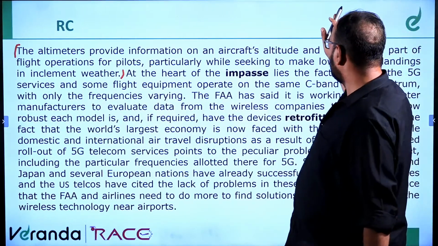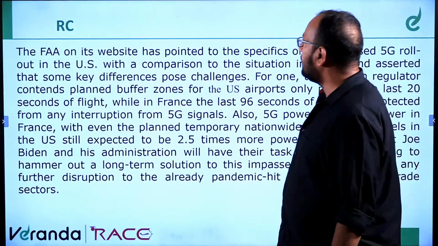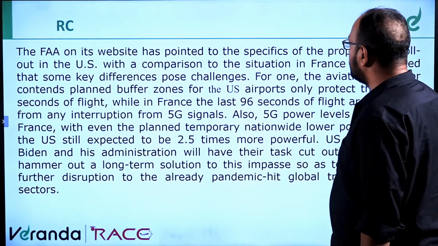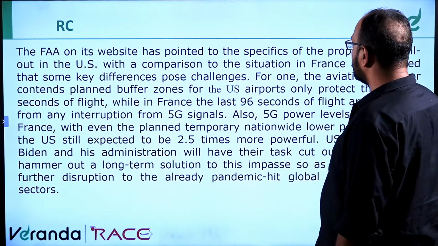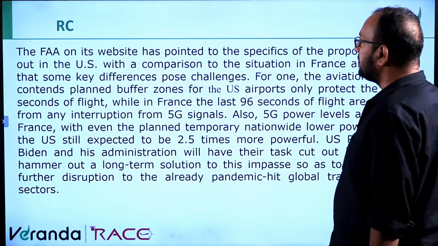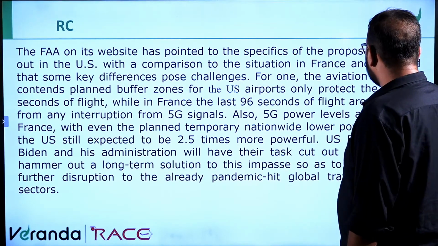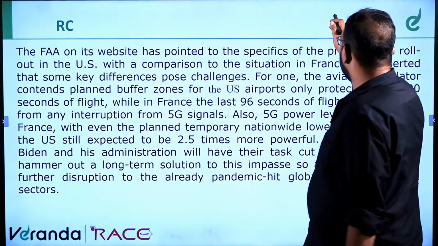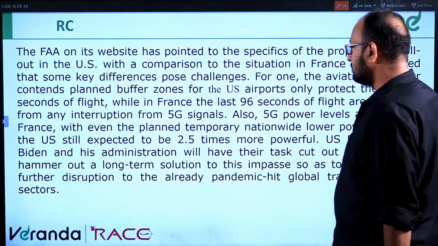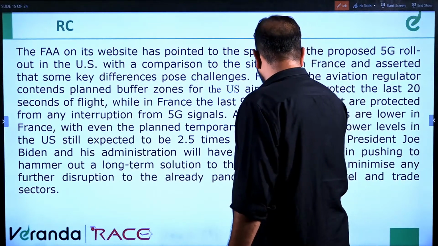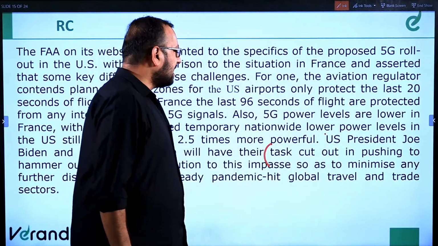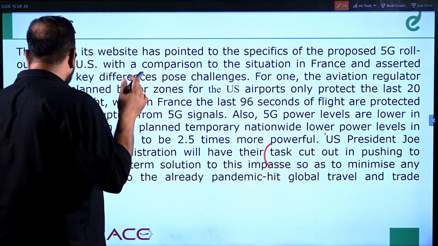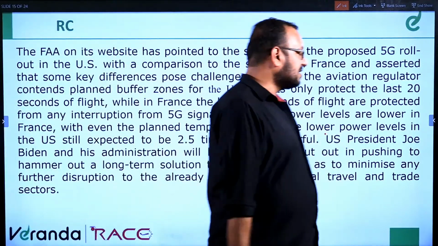Fine. Let's go from the back. So the FAA on the website has pointed out the proposed 5G rollout of the US in comparison to the situation in France, and asserted that some key differences pose challenges. For one, the aviation regulator contends planned buffer zones for the US airports only protect the last 20 seconds of the flight. This is the last part. Task cut out in pushing to hammer out a long-term solution to this impasse so as to minimize any further disruption to the already pandemic-hit global travel.